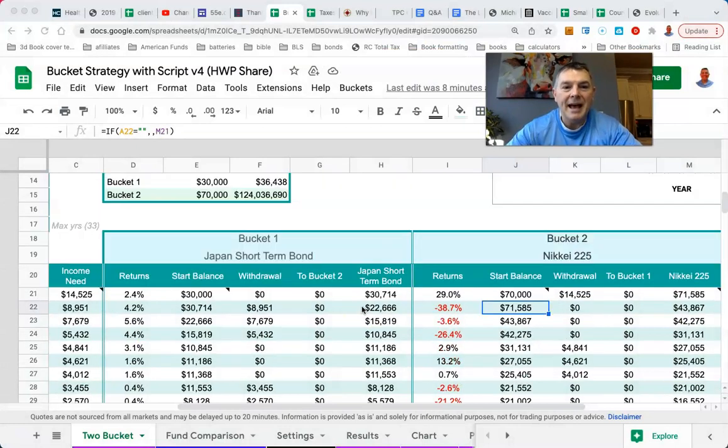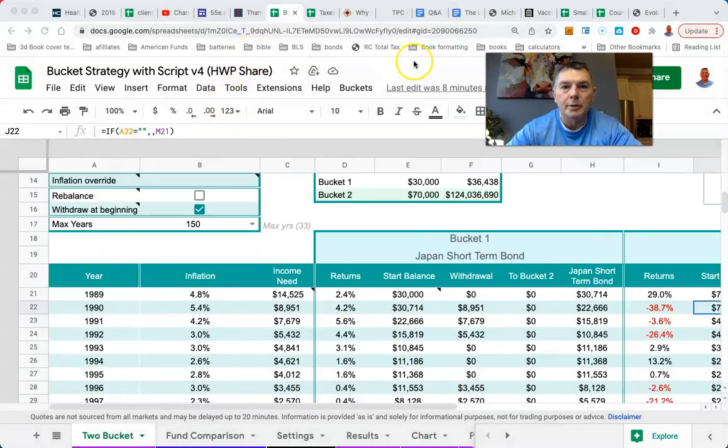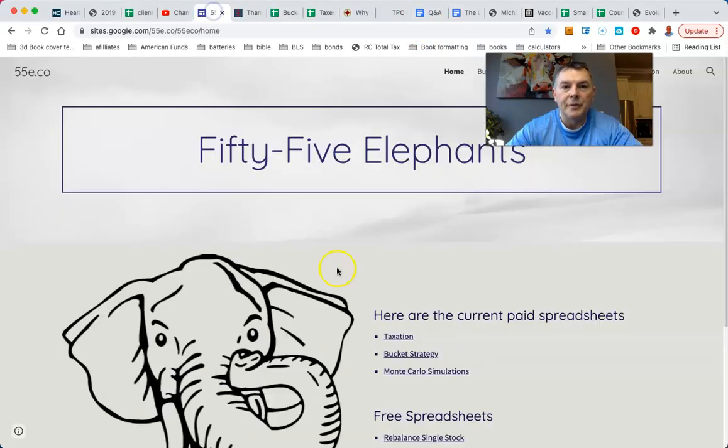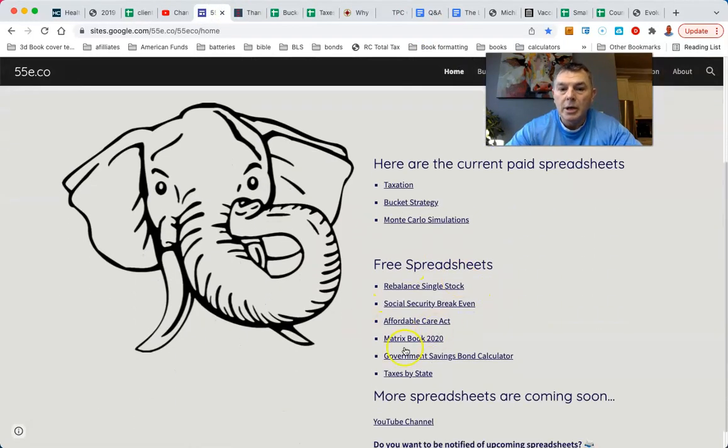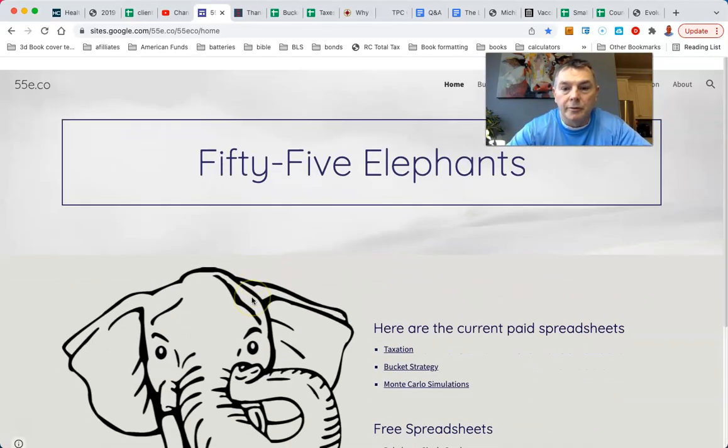All right, so what's happening here is I'm using Daniel Kuhlebert's spreadsheets over at 55e.co. The one that we're using here is a paid spreadsheet, and I don't think he charges that much, but it's the bucket strategy, and there are lots of free spreadsheets for you to use too. In fact, look at this.